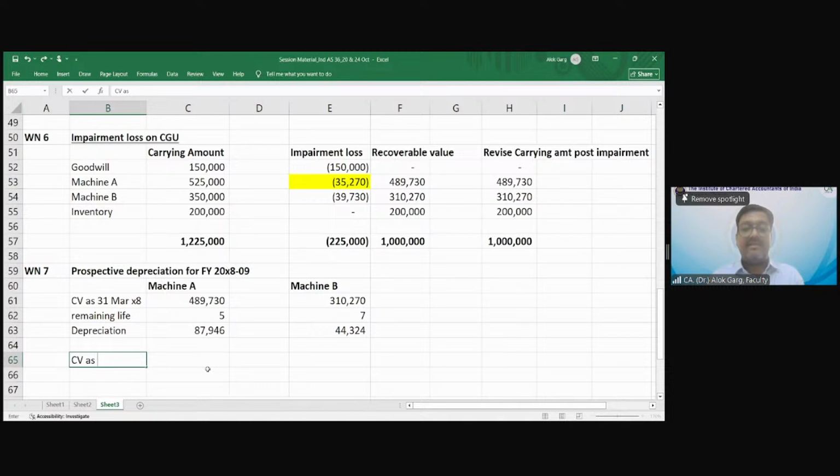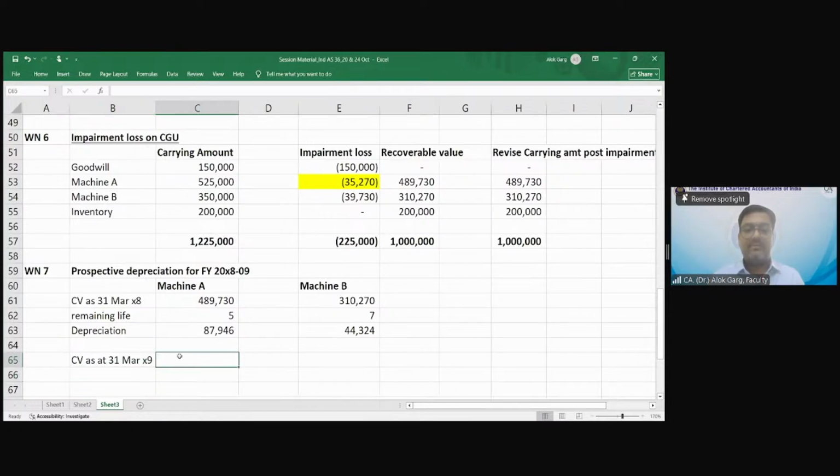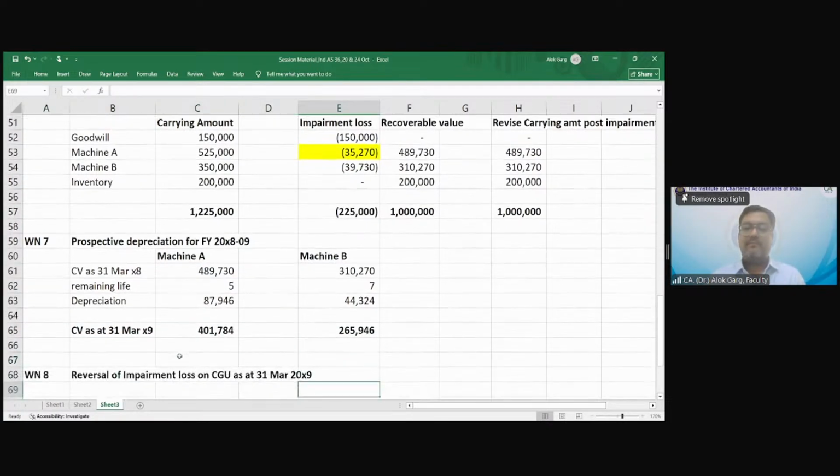Carrying value as at 31st March. Is this calculation clear?